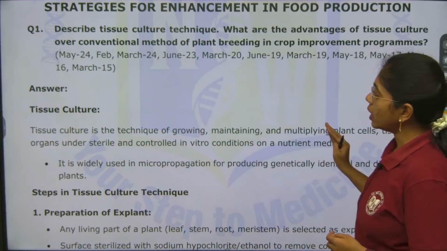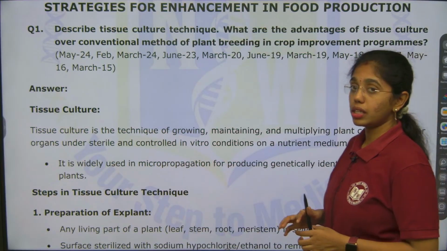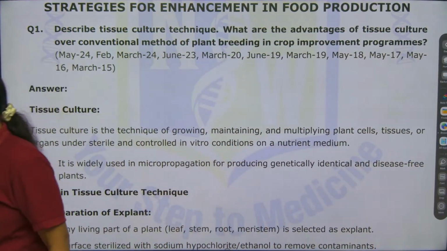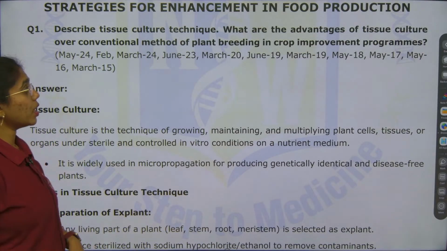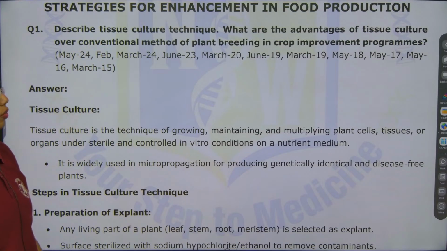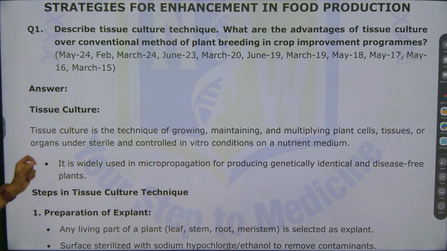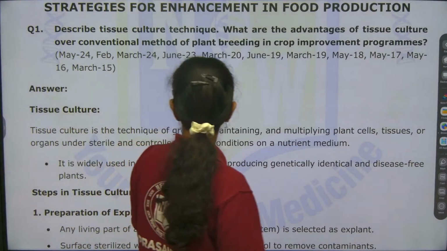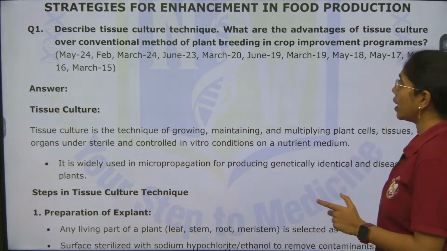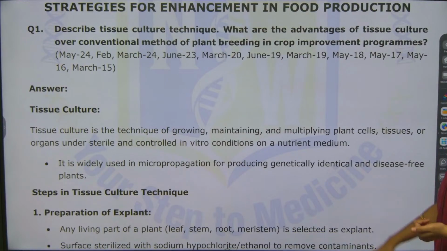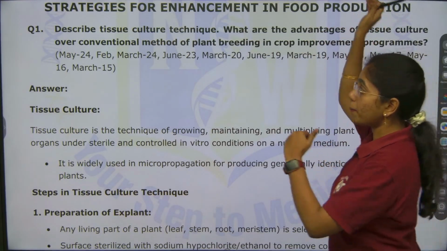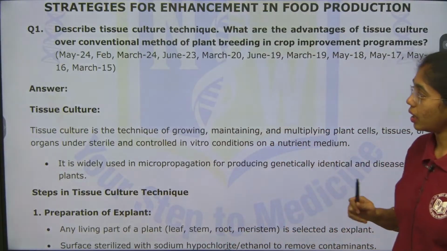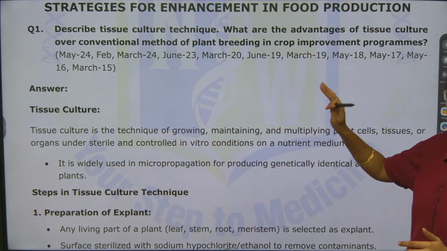So here if you see, describe tissue culture. The tissue culture technique is a widely asked question, many a times asked, from strategies for enhancement in food production. What are the advantages of tissue culture over the conventional method of plant breeding in crop improvement programs? Okay. So we have to mention the advantages of tissue culture in comparison with the conventional method of plant breeding, and first you have to describe the tissue culture technique in detail.